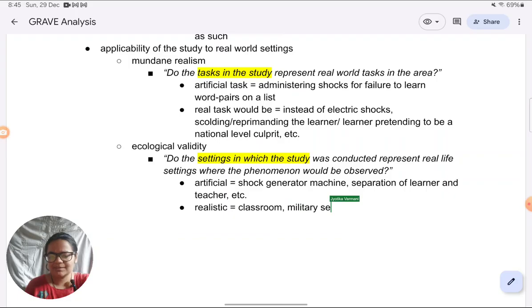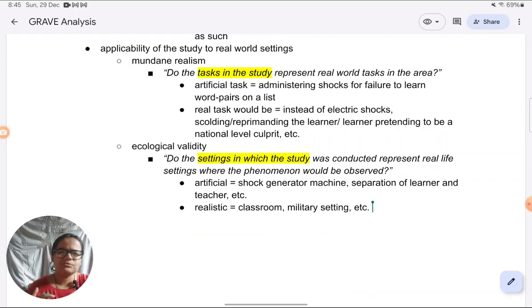Of course, not exactly with the shock generator equipment, which, like I said, is rarely found in a military setting. Say with the usual military equipment used for what we would call torture tactics or destructive obedience, like guns, etc. Of course, from an ethical standpoint, that could be too dangerous.